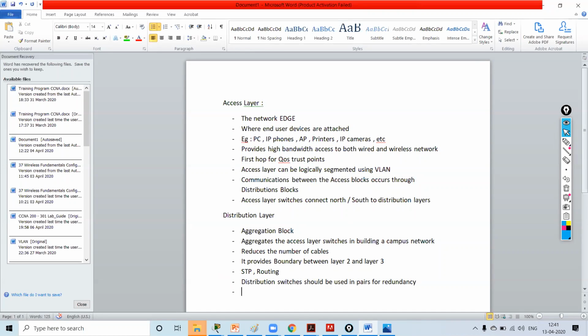Now, what all things we can say for distribution switch? So this much we can say about the distribution switch, the distribution layer.